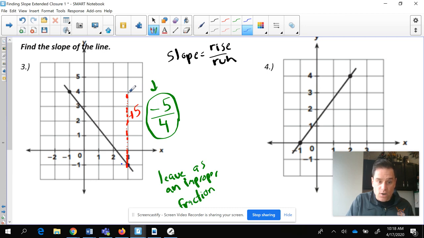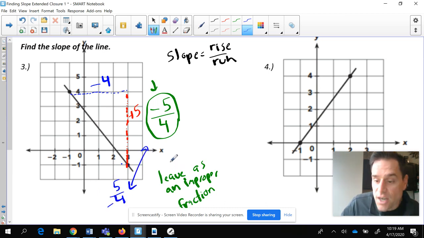But what happens here when you go +5 and you want to go backwards? What happens when you go to the left? When you go to the left, that's a -1, 2, 3, 4. And that's still going to give you rise 5. Your run is going to be a -4. And watch this, guys. 5 over -4 gives you the same answer, doesn't it? That's still going to be a negative slope. So this is a negative slope here, -5 over 4.